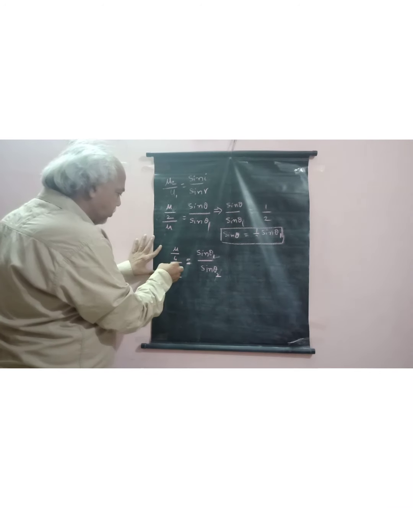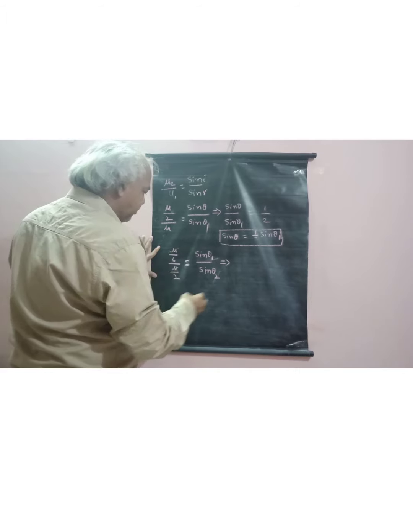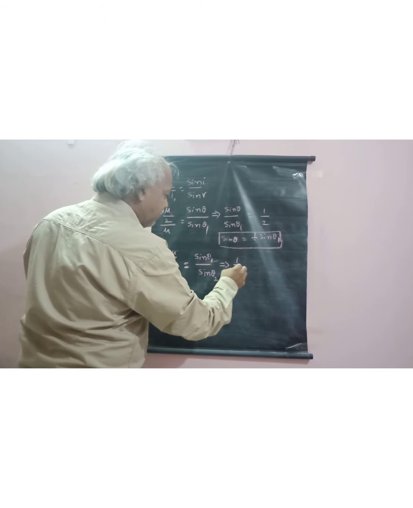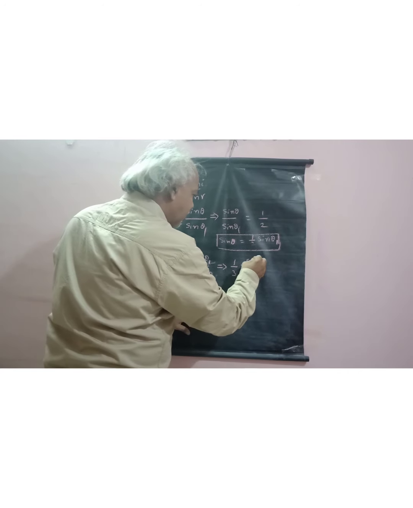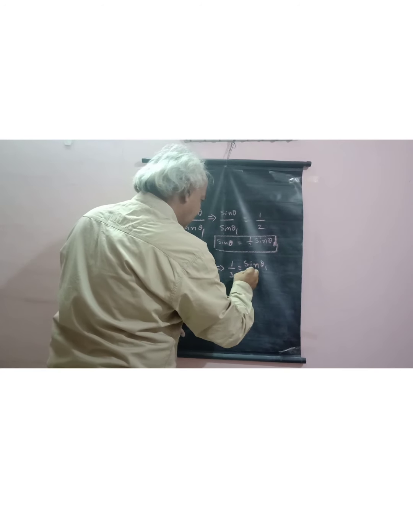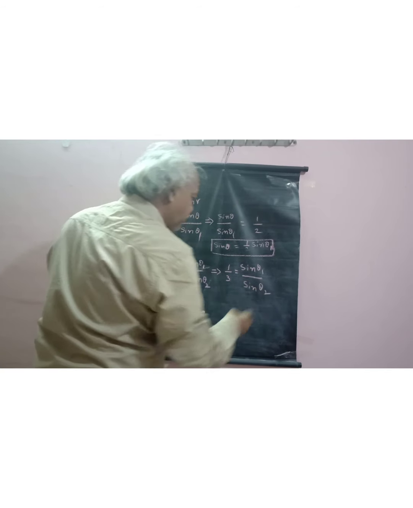Here this mu cancels. This implies 1 by 3 is equal to sin theta 1 by sin theta 2.